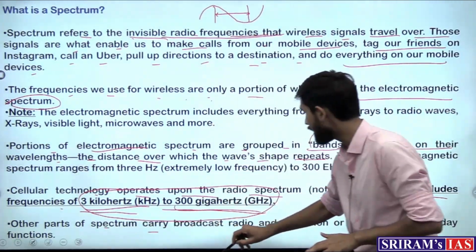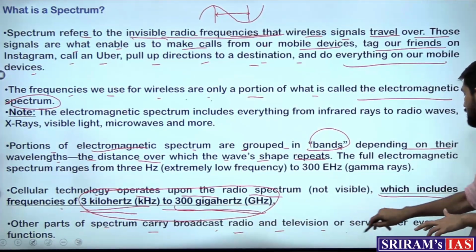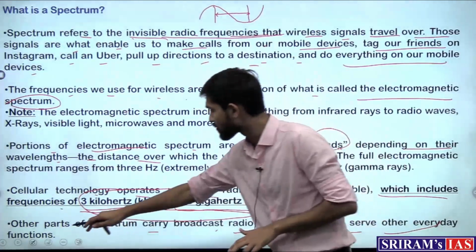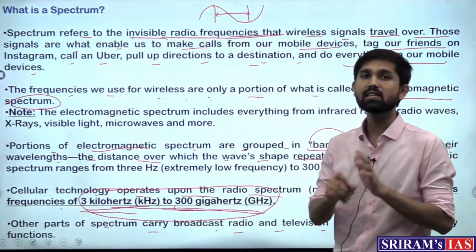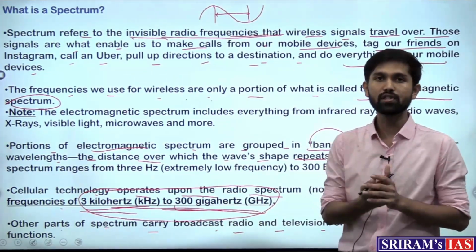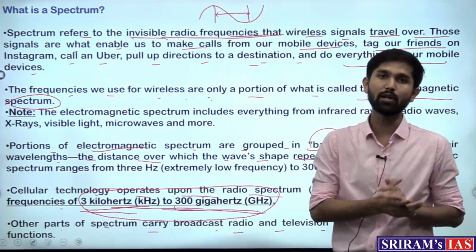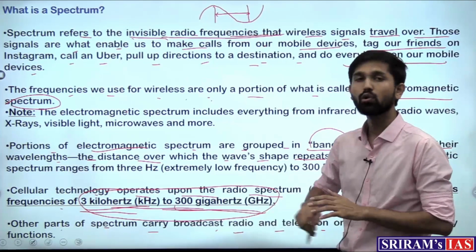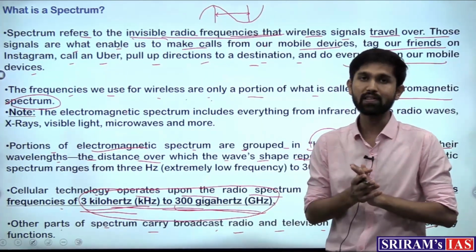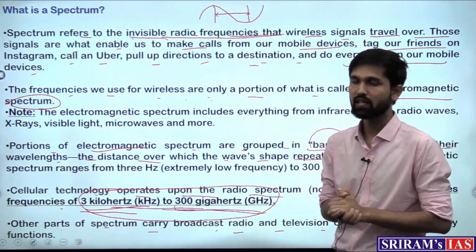Other parts of the spectrum carry broadcast radio and television or serve other everyday functions, through which we see video on our television. Those also work on a similar wave concept, but the frequency of those waves is different.